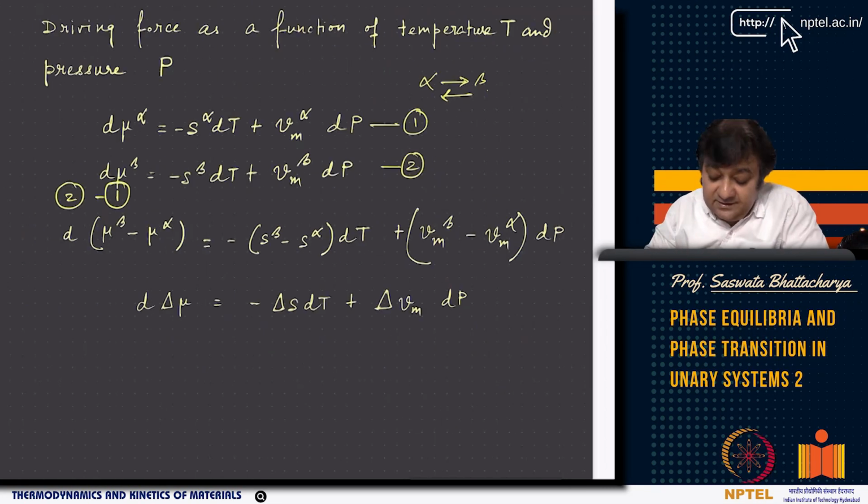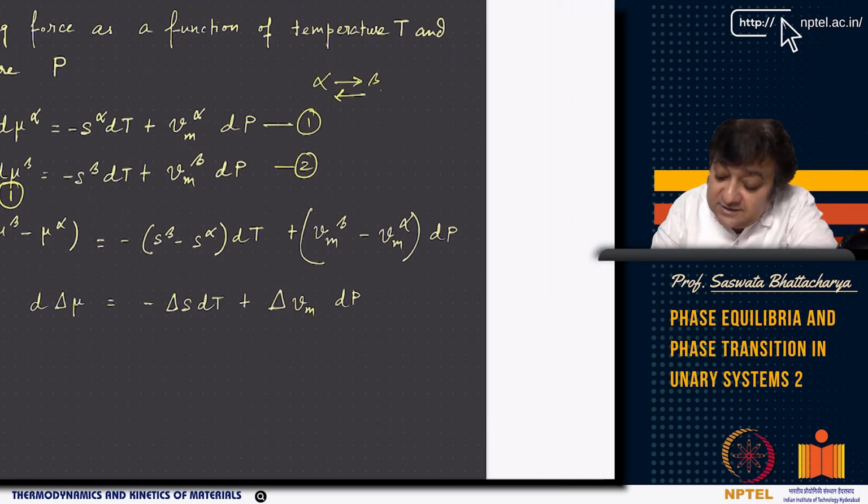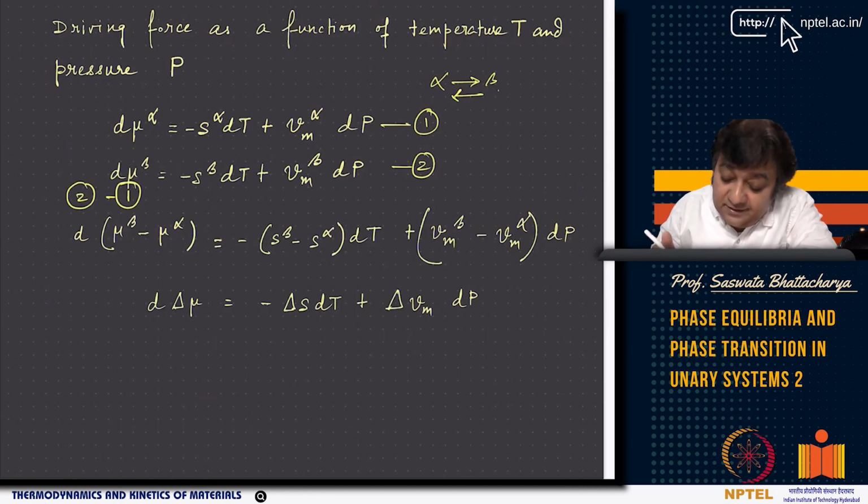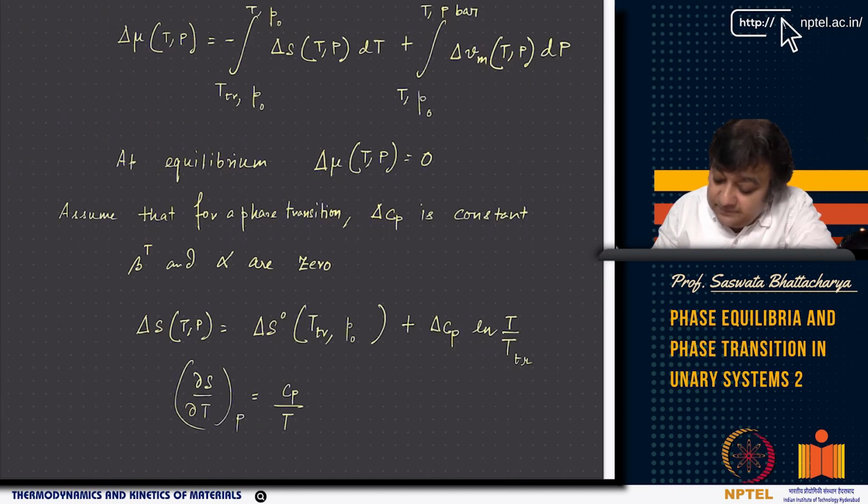Because we are looking at integration here. Where is Cp dT coming from? This term comes from del S del T, which is basically Cp by T, right? Del S del T equal to Cp by T. So you are using this, and then you integrate.